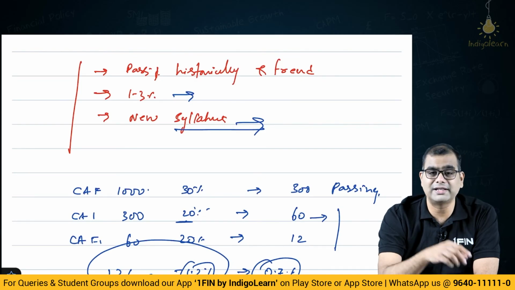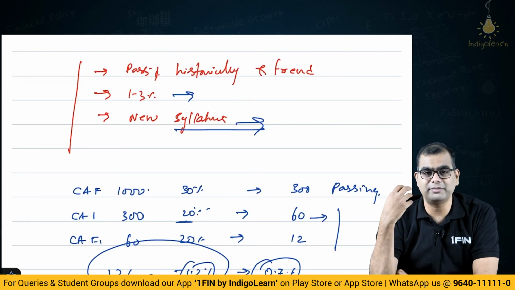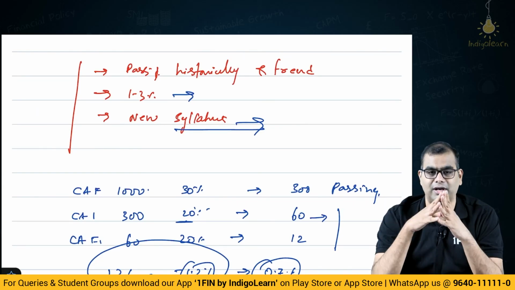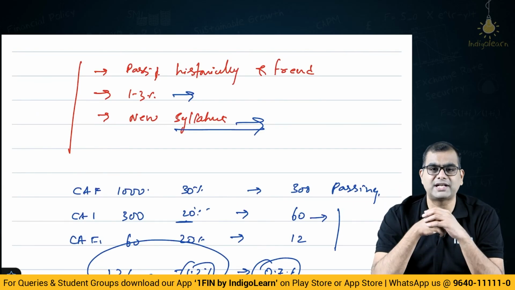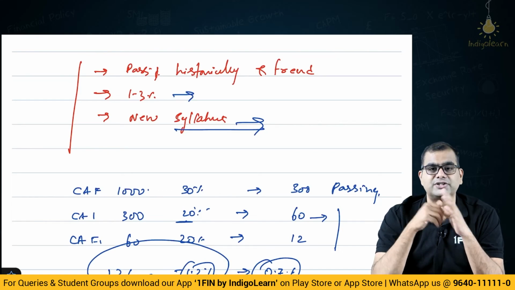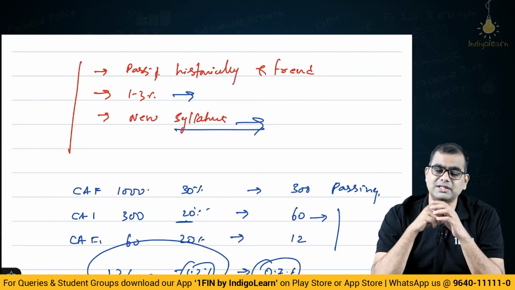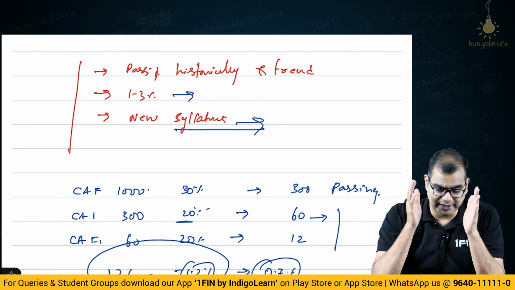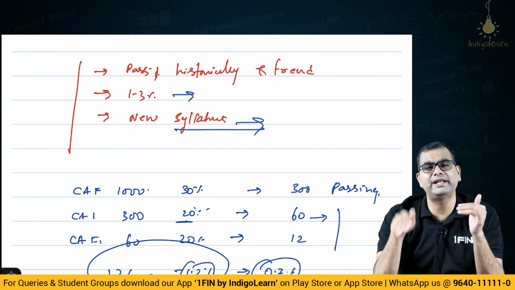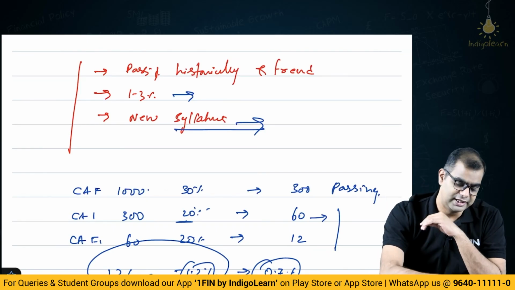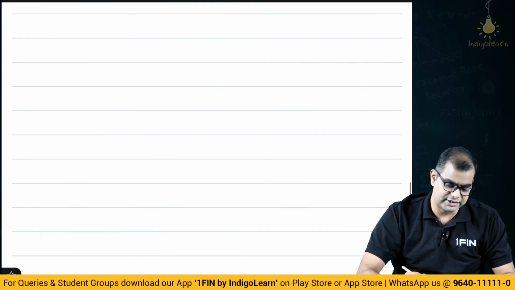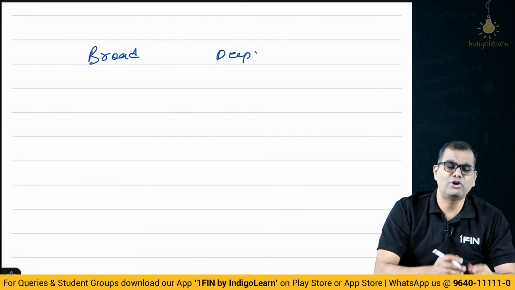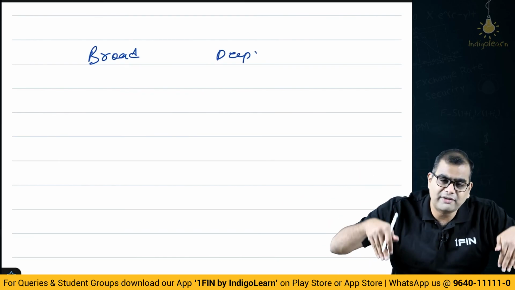So, even at the risk of making enemies out of mid-sized CA firms who used to largely employ articles, who are struggling now for articles, the institute, even though the actions that they take have hurt its base, they have still taken it because the employers want students who are good. And this entire CA course has become very wide and deep. This is a point I discuss with a lot of people. It has become two things, very, very broad and very, very deep. So, you are covering so many things, and each thing you are covering very, very deeply.